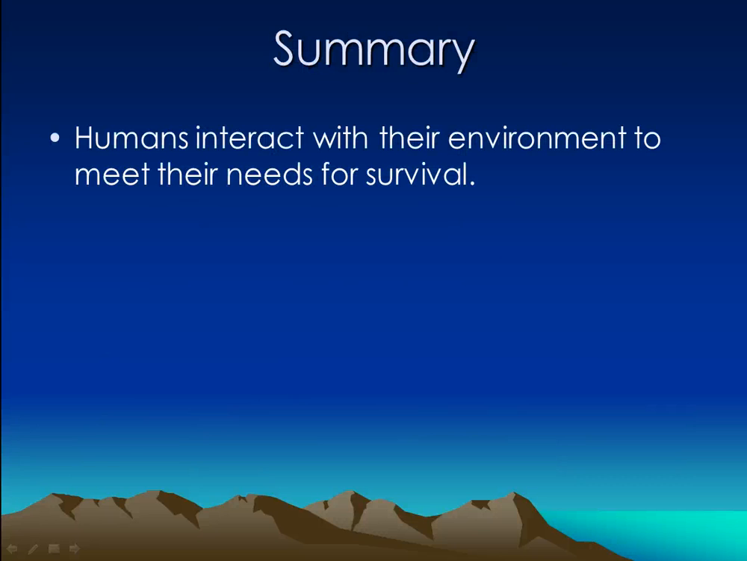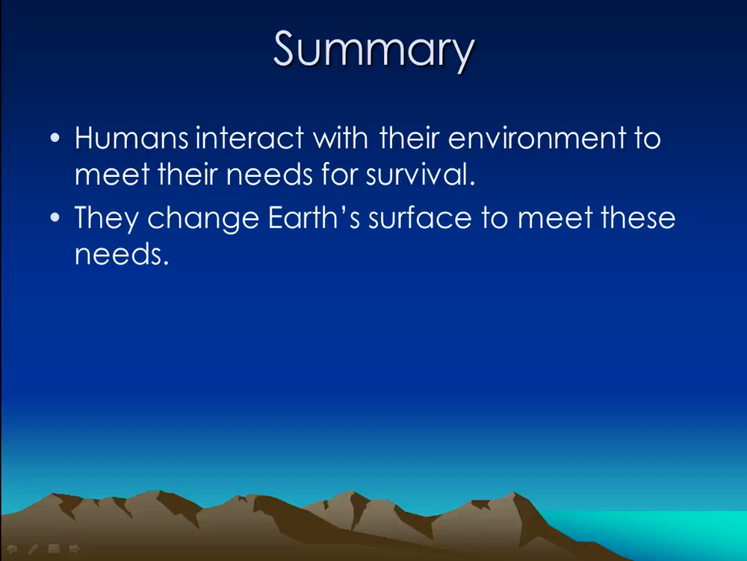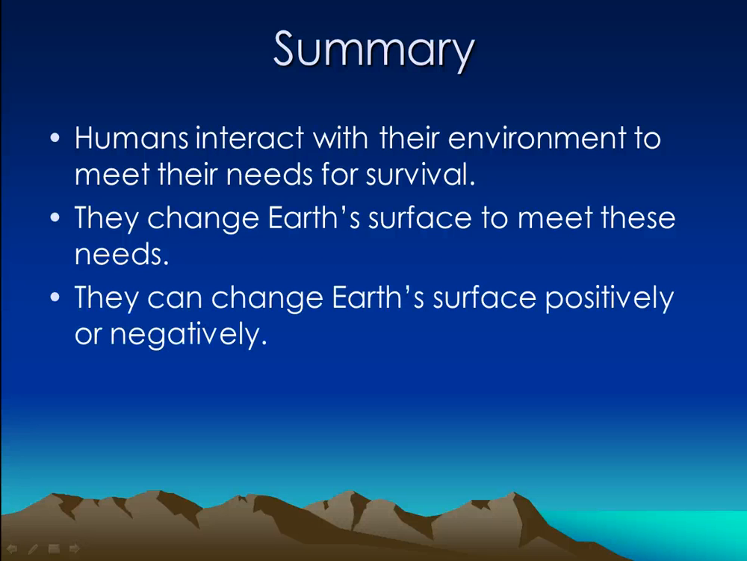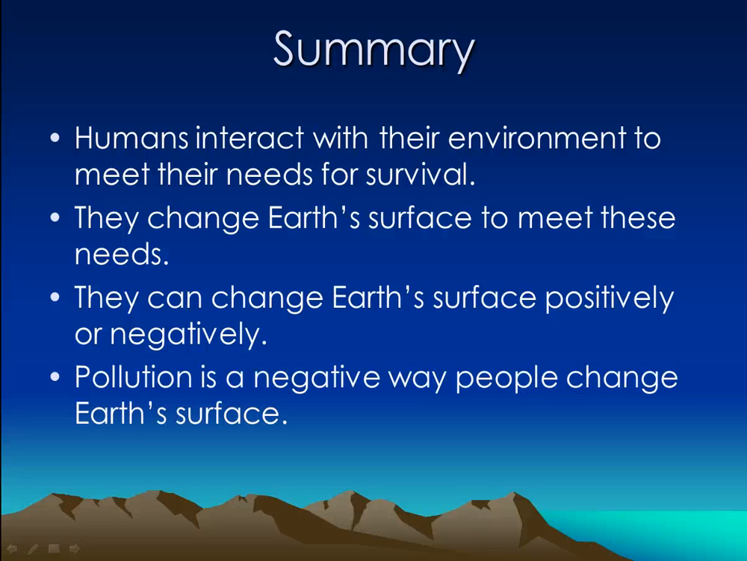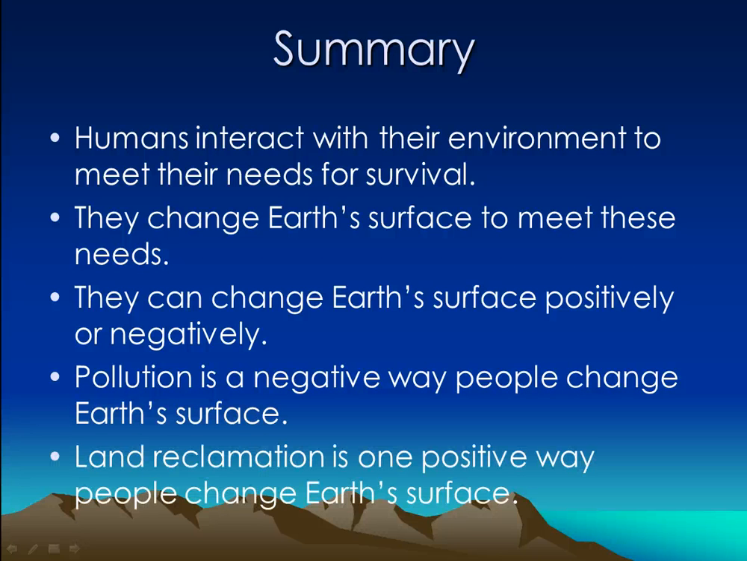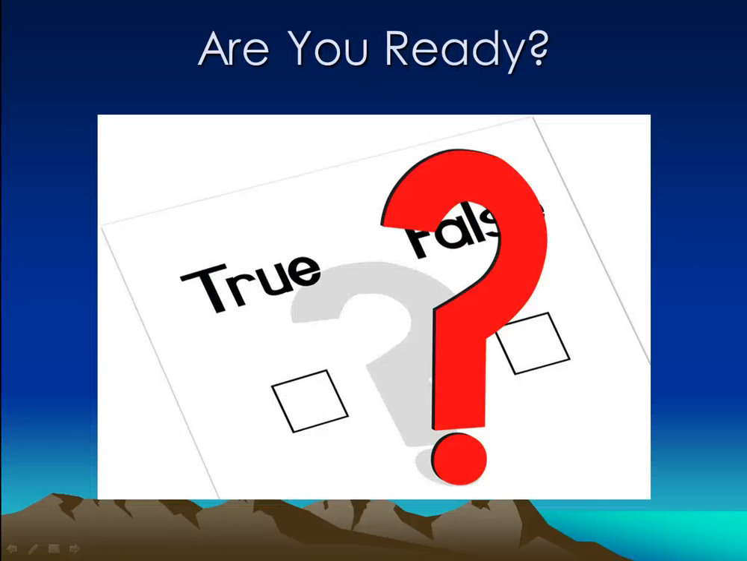Let's summarize. Humans interact with their environment to meet their needs for survival. They change Earth's surface to meet these needs. If we were able to meet our needs without changing Earth's surface, that would be great, but we are not able to do so. However, we can change Earth's surface positively in good ways, like through land reclamation and through preservation, but we can also do it negatively through things like pollution and coal strip mining. Pollution is a negative way people change Earth's surface, and land reclamation is one positive way that people change Earth's surface. It is now the end of this mission.